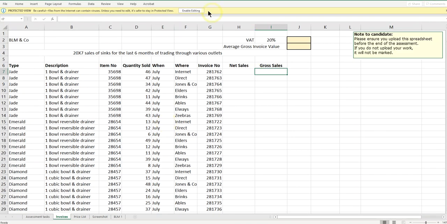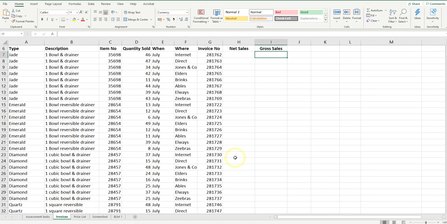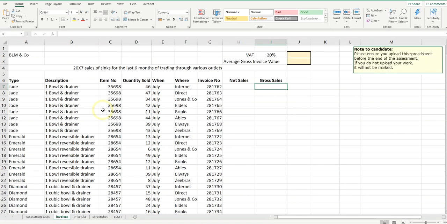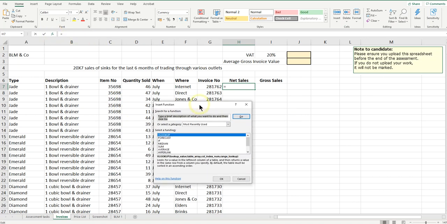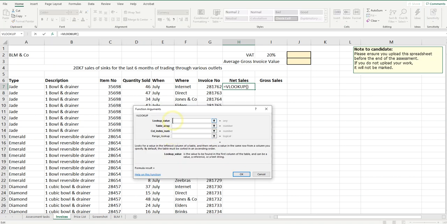So let us use the function builder to go and get the lookup. I need to go and get the prices first. Now obviously net sales is going to be the quantity sold by the unit price. It's the unit price I'm going to get first, so let me use the lookup function. The lookup value I'm going to use is going to be the unique item number.